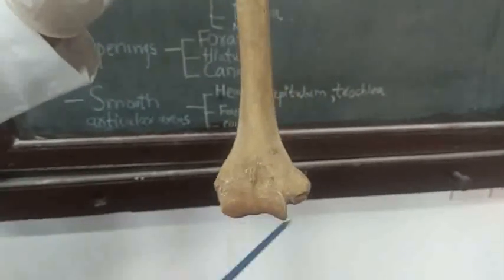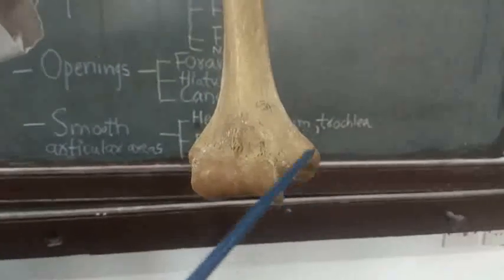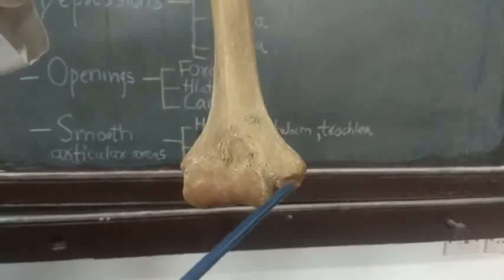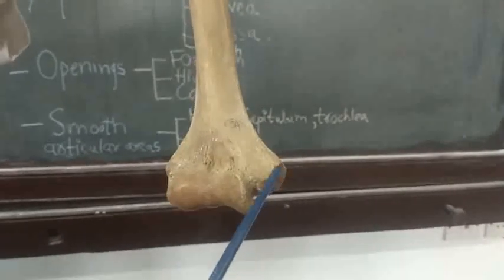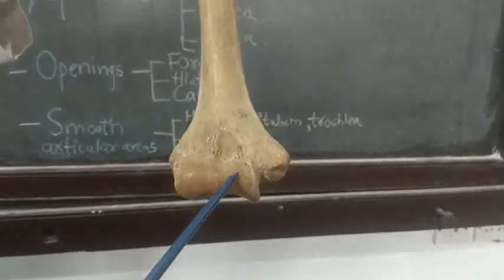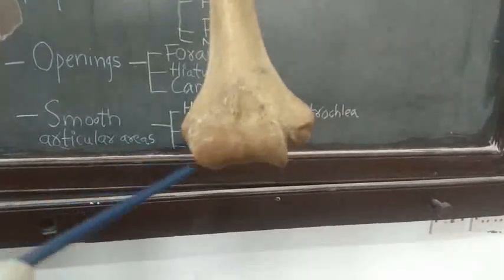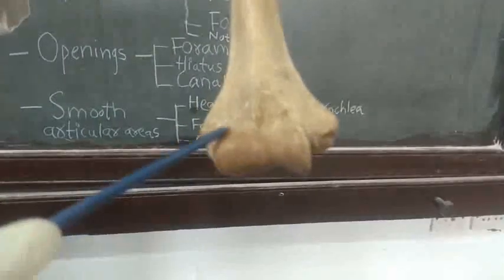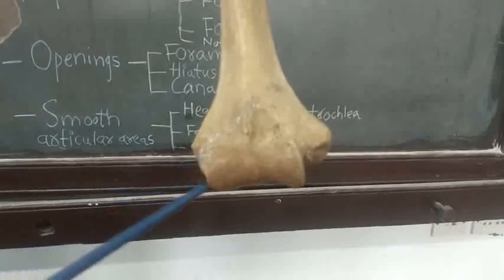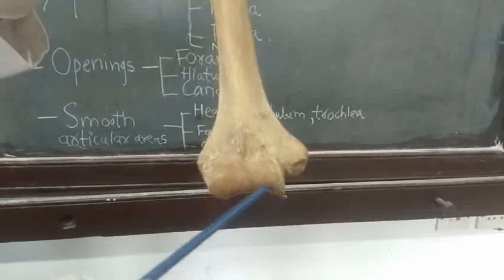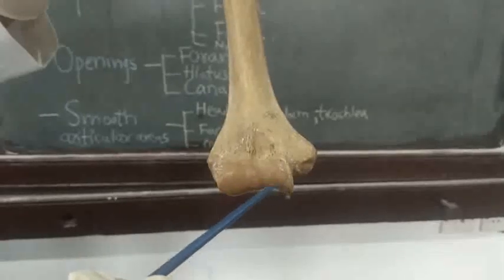Then this is the lower end. So here you can see the projection, that is the lateral epicondyle and medial epicondyle. Here is the smooth articular area in the form of rounded elevation. This is the rounded smooth articular area that is called as capitulum, head-like, circular, and this is the pulley shaped smooth articular area that is trochlea.